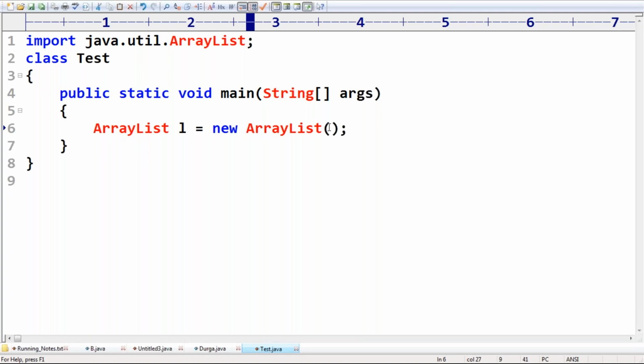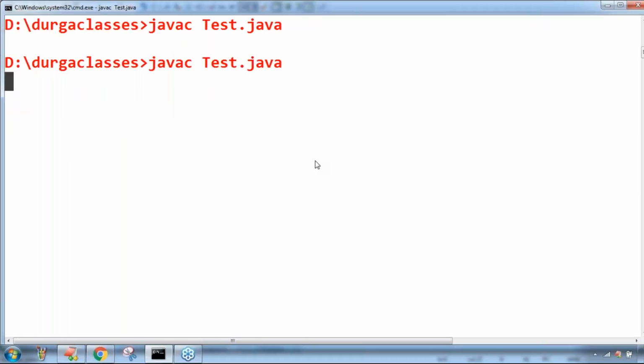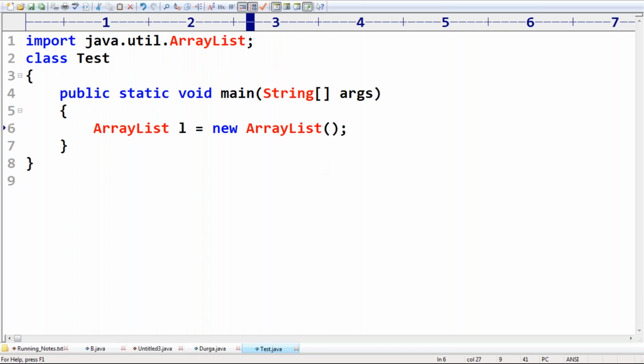Take very special care about this one. Happily the code is going to compile, no problem at all. Are you in the position to understand? Yes, friends, any doubt about this one? So, the difference between the fully qualified name and the import statement: the alternative to the fully qualified name is the import statement. If you don't want to use the import statement, then compulsorily we are required to use the fully qualified name. Any one of these is required.